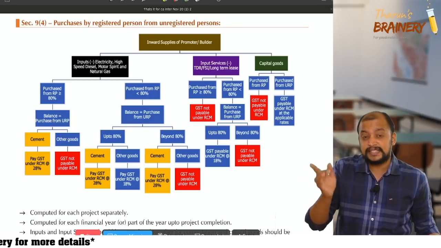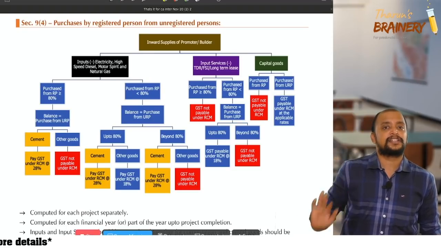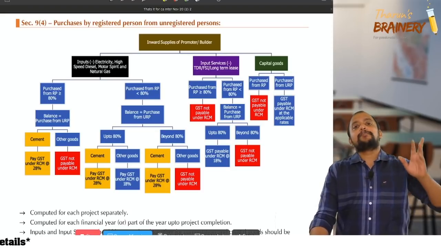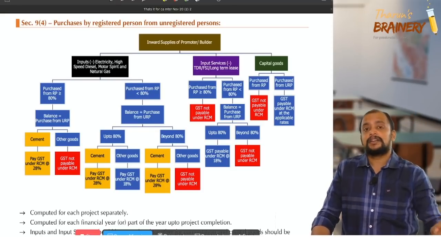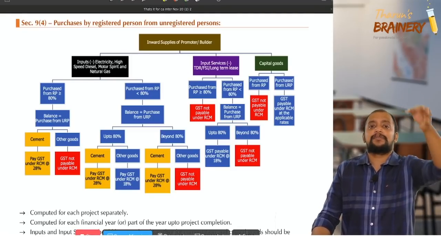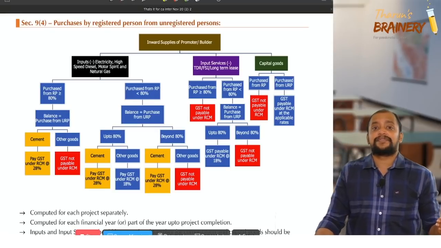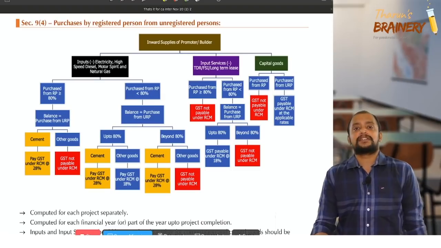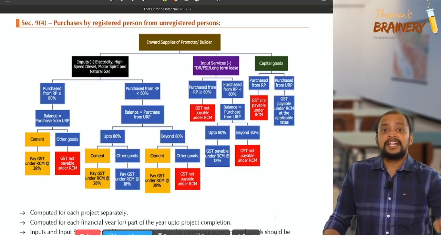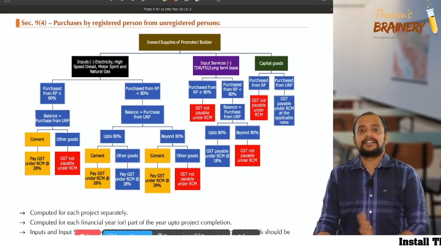But if there is cement, then we need to pay GST under RCM always on cement. So remember one point on cement: cement should always be purchased from a registered person. If cement is purchased from an unregistered person, the recipient, the promoter or builder, is liable to pay GST at the rate of 28% under RCM.